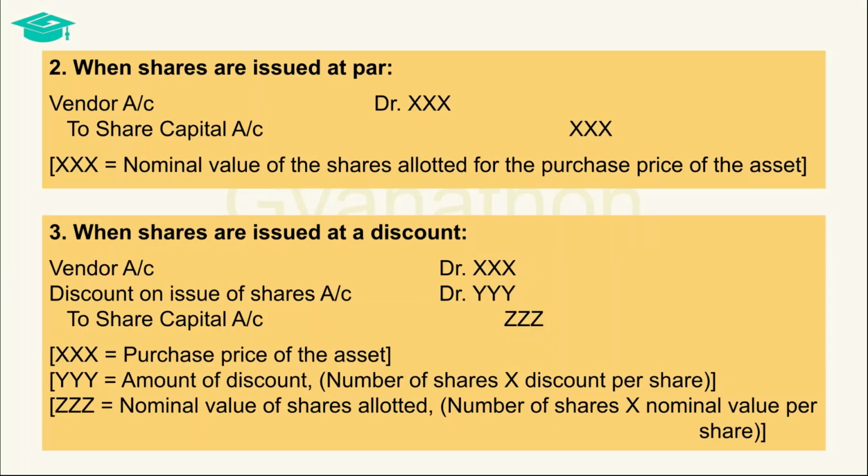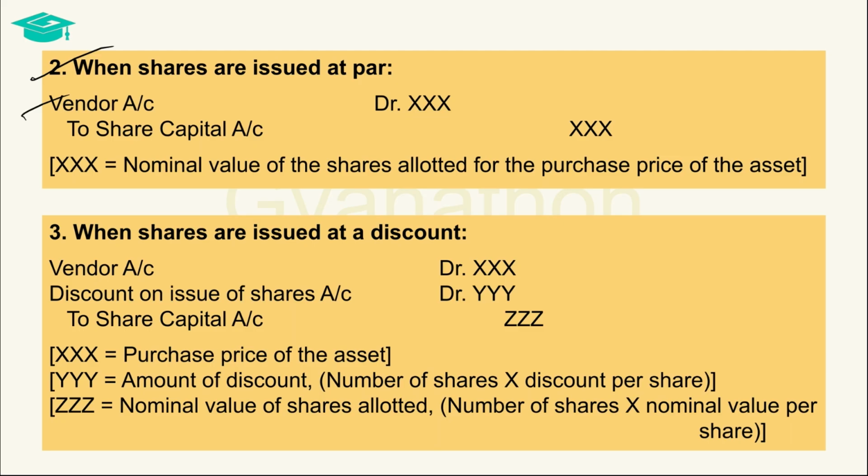We saw that shares can be issued against assets purchased at par, premium, or discount. When shares are issued at par against the asset purchased, then such transaction is recorded by debiting the vendor's account with the price at which the asset is purchased, and the share capital account is credited.